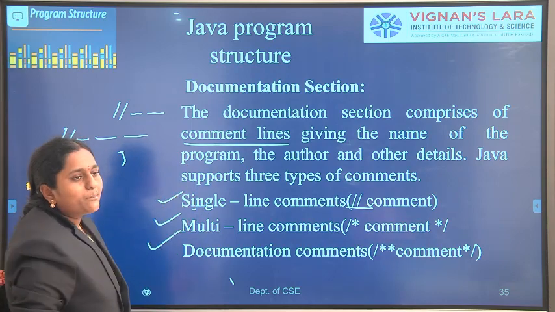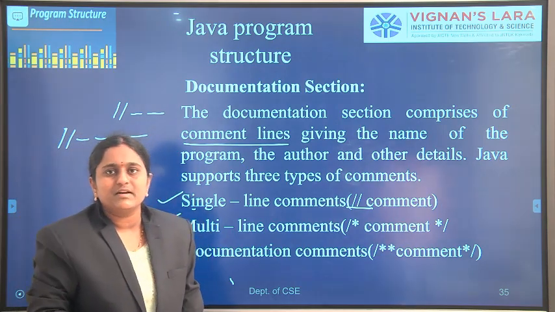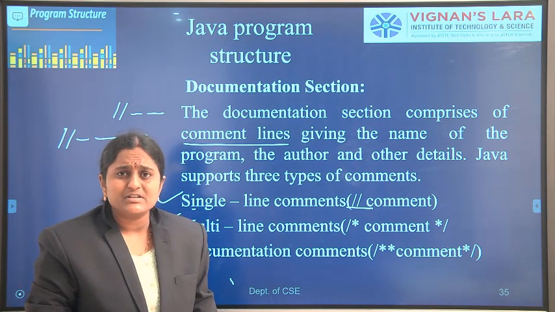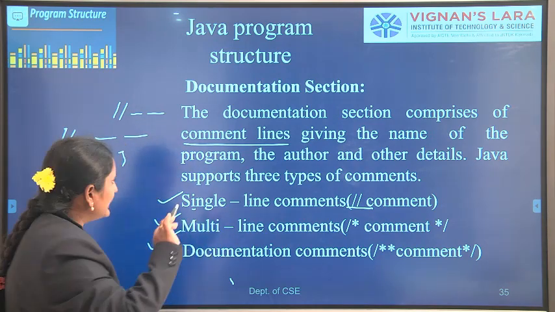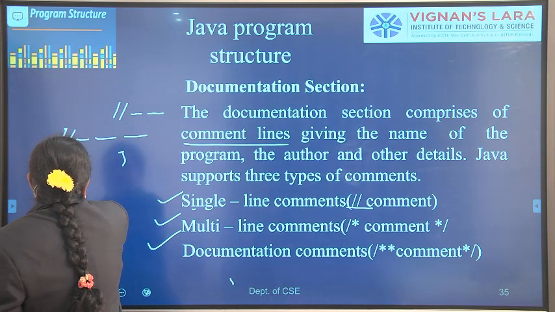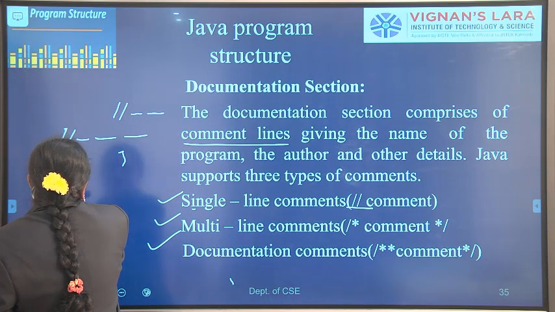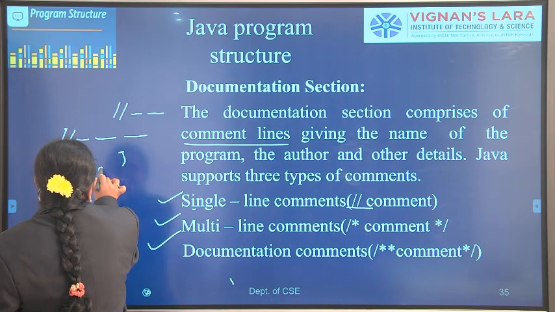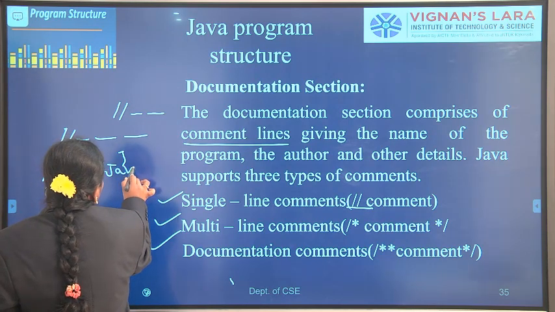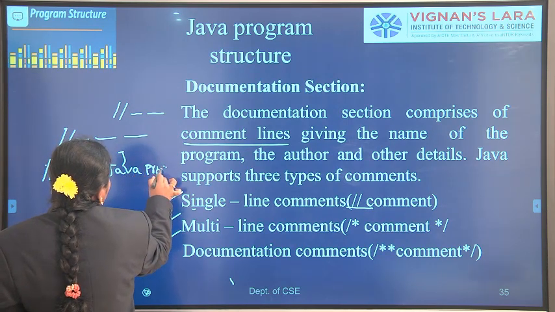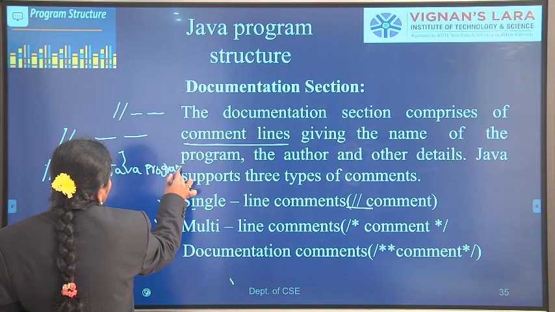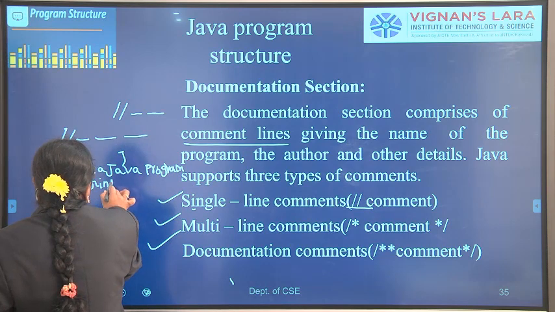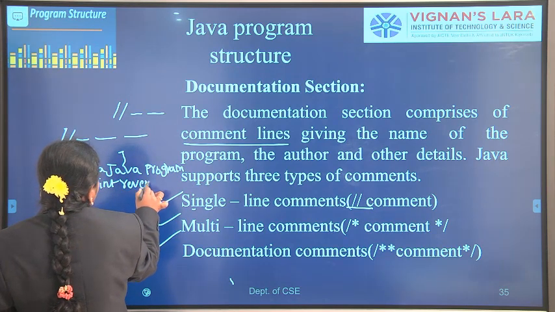For example, we can write for any program: write a Java program to print reverse of a given number. It gives the name of the program. A single line comment starts with two forward slashes. Write a Java program to print reverse of a given number.